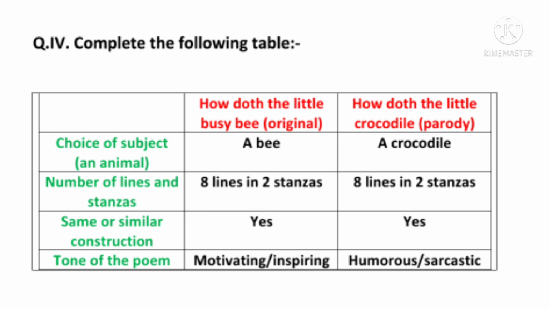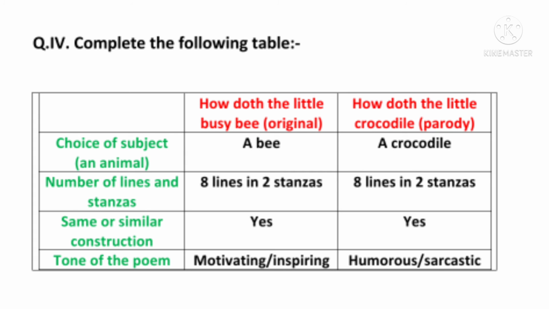Next we have tone of the poem. Now tone of the poem means the mood in which the poem is written. In the first poem, How Doth the Little Busy Bee, the tone is motivating, inspiring. After reading the poem, we get inspirational thoughts and we get inspired by how hardworking a bee is. So we also get inspired to work hard in our life.